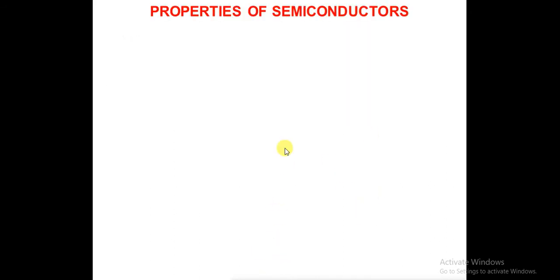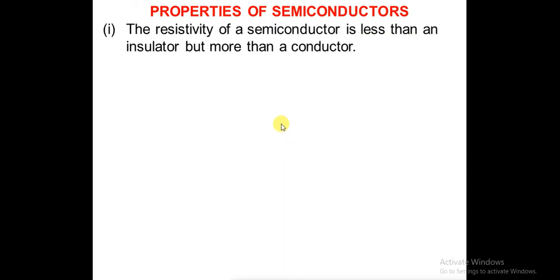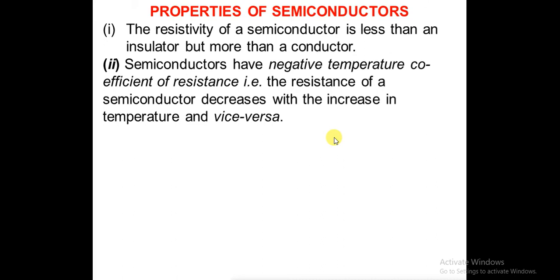Now, what are the unique properties of semiconductors? The resistivity of a semiconductor is less than an insulator but higher than a conductor. Semiconductors have a negative temperature coefficient of resistance. That is, the resistance of a semiconductor decreases with an increase in temperature, and vice versa.